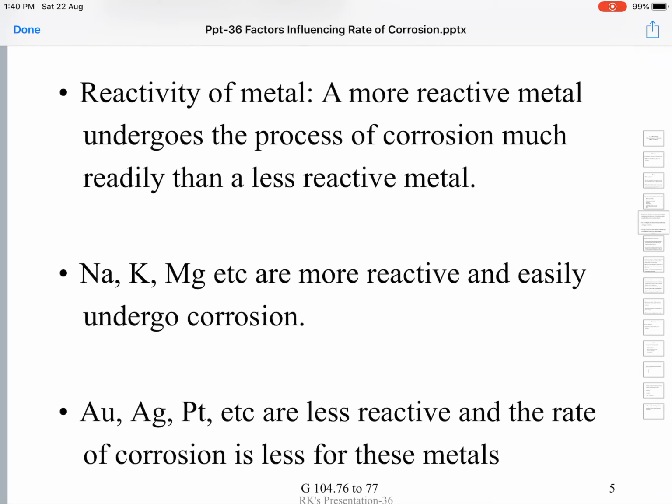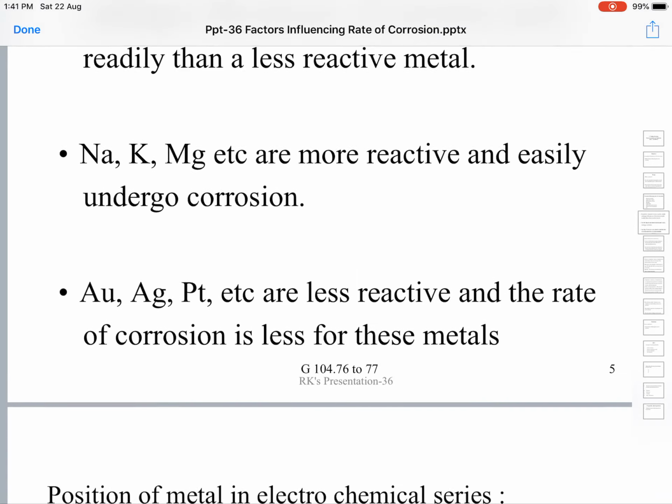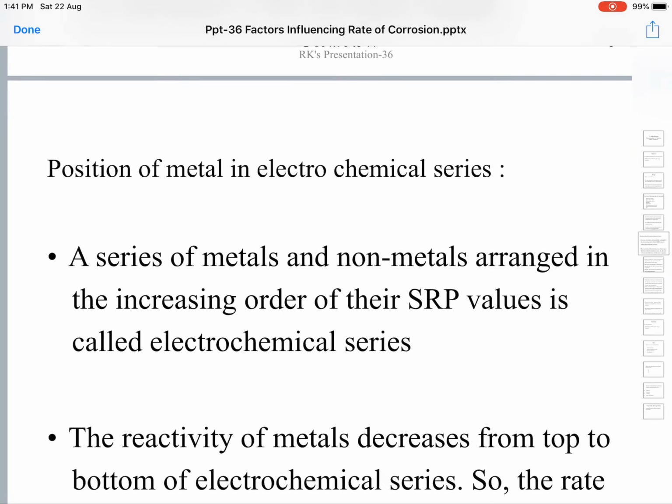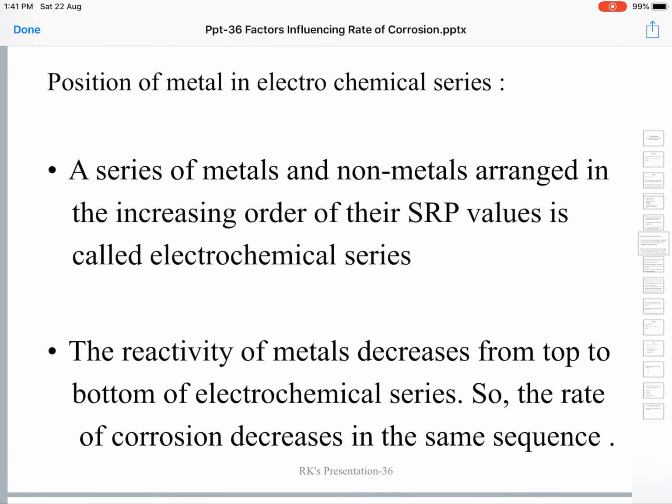Okay, so corrosion first depends upon the reactivity or the nature of the metal itself. That is the first and foremost characteristic. Next, the position of the metal in the electrochemical series.